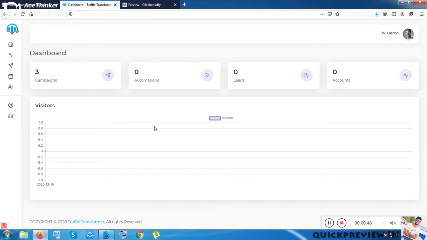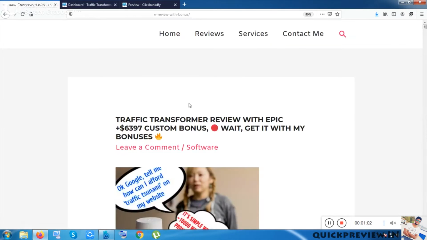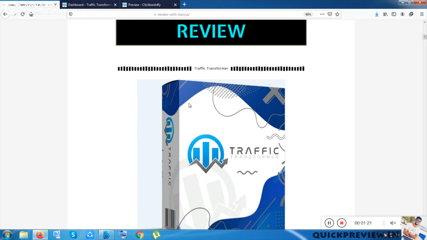So let me give you a brief about this product. Traffic Transformer is a product that allows you to get profit from any blog posts which can be written by you or written by others. This product is mainly focused on software, or products which are previously promoted or advertised on Warrior Plus, JVZoo, ClickBank, or other e-commerce websites, or like other software products.